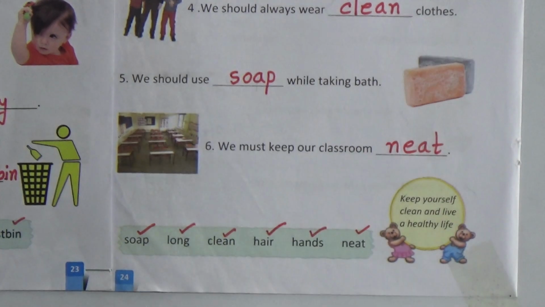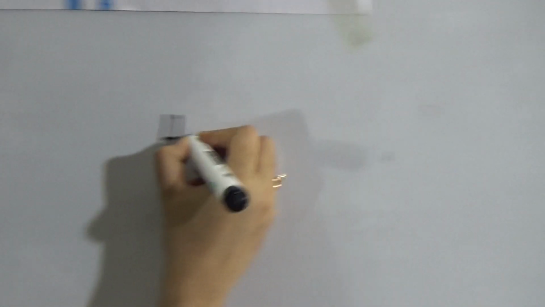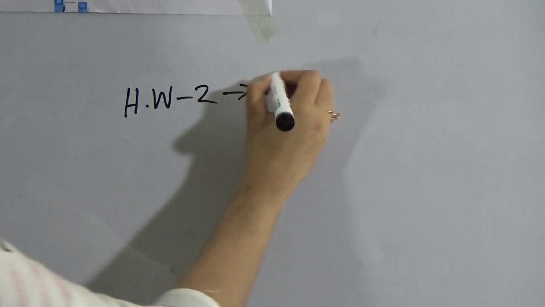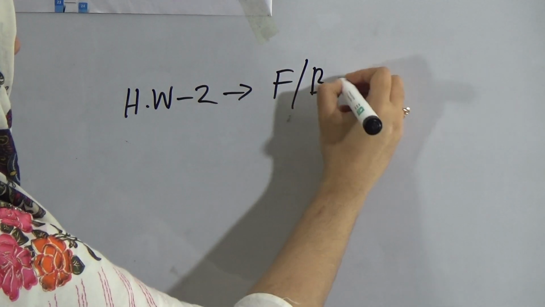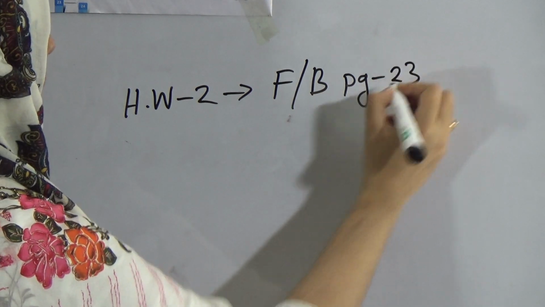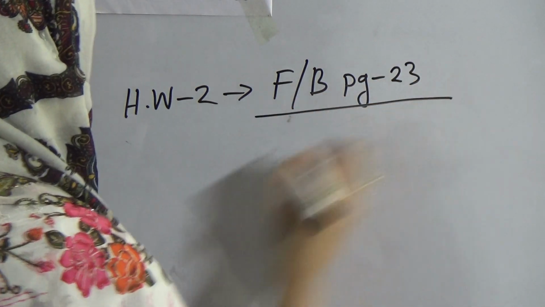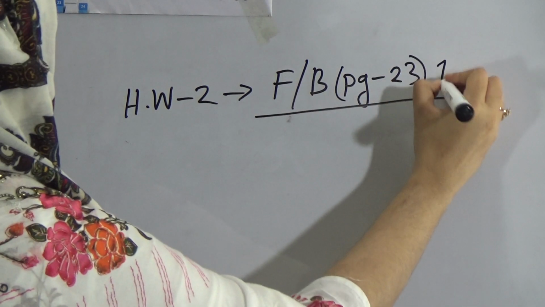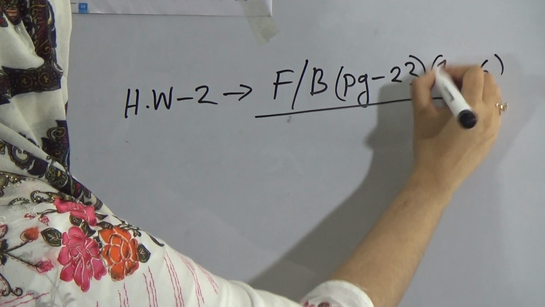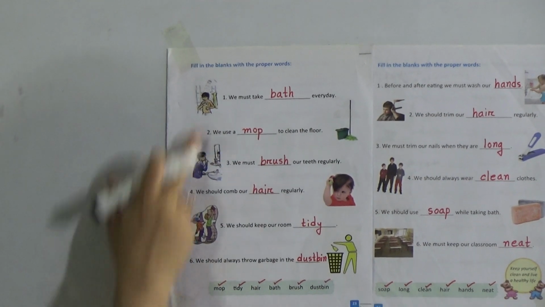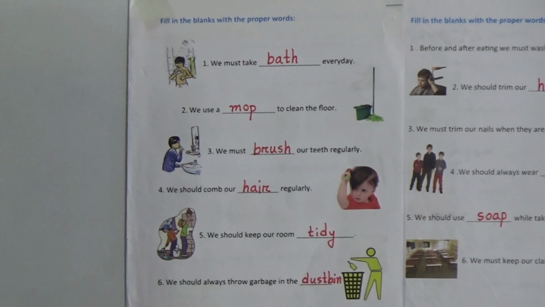So dear students, I have finished today's fill in the blanks. Now I will give you HW. Our today's HW is 2 number HW. Your HW will be filling the blanks of page number 23. Here are a total of 6 fill in the blanks. That means 1 to 6 will be your HW. These 6 fill in the blanks of page number 23 will be your HW.